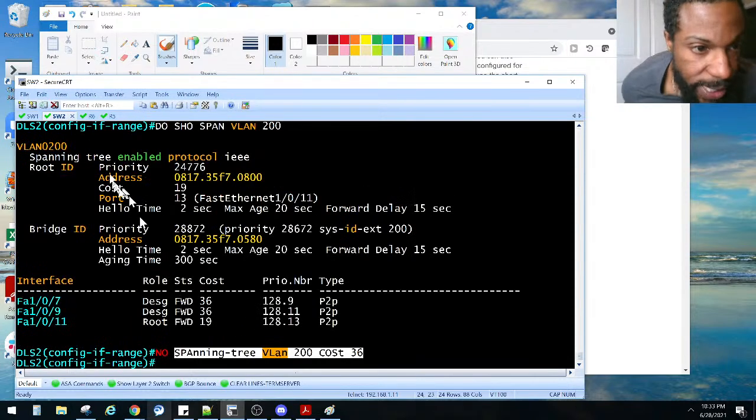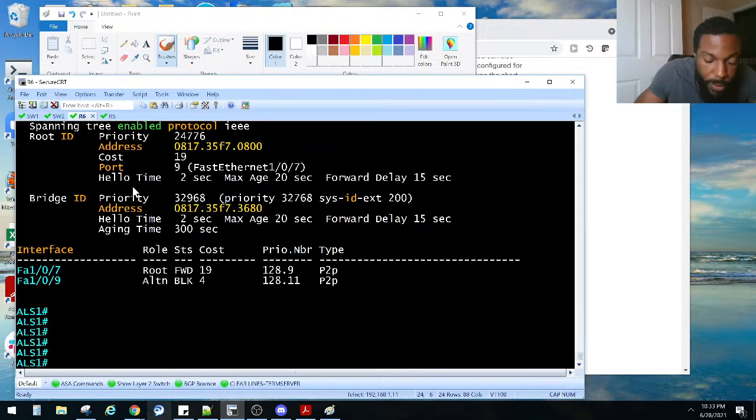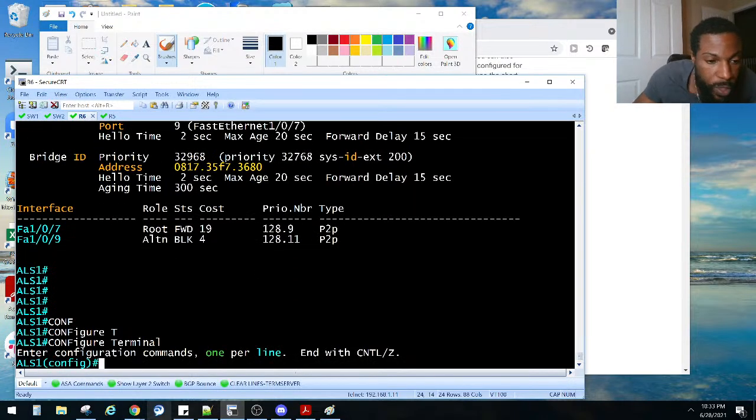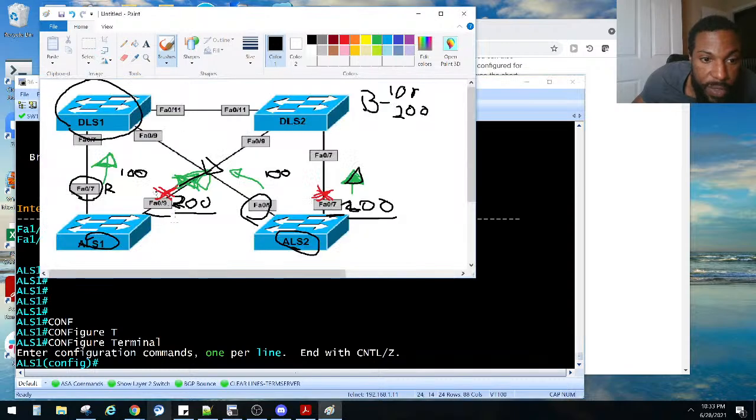On the ALS switches, go to config mode. We need to go to interfaces to do it. In this case, Fa1/0/9 and Fa1/0/7.